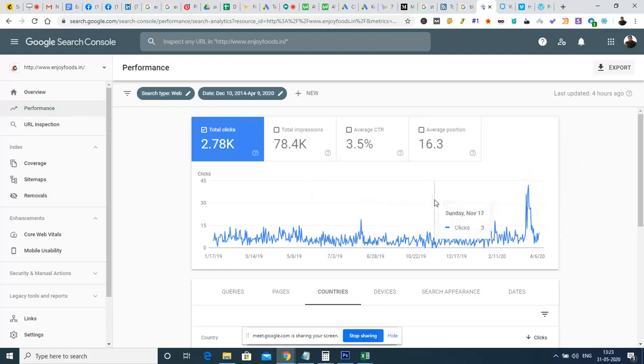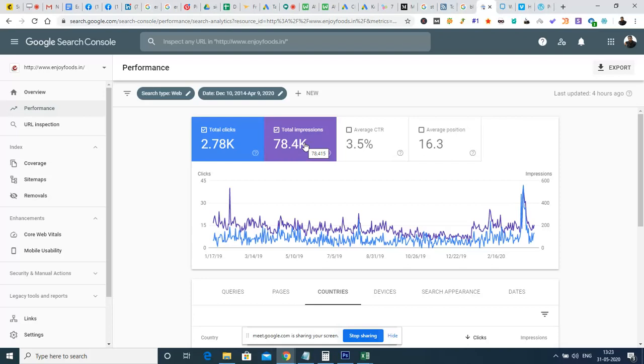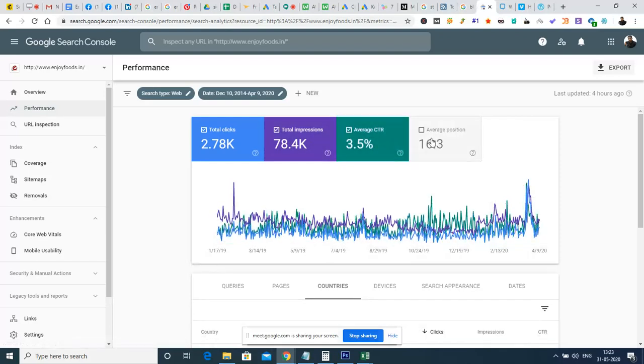In order to get this many clicks, this website's pages were shown to a total of 78,400 people through impressions in the search results page, and from there we received about 2800 clicks. From those clicks, some business might happen, and that business comes as a free result of this lead generation and optimization process. We are getting some free leads, and it has metrics like the click-through rate and the average position.